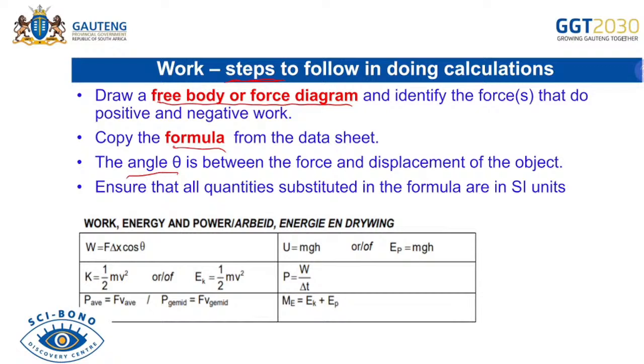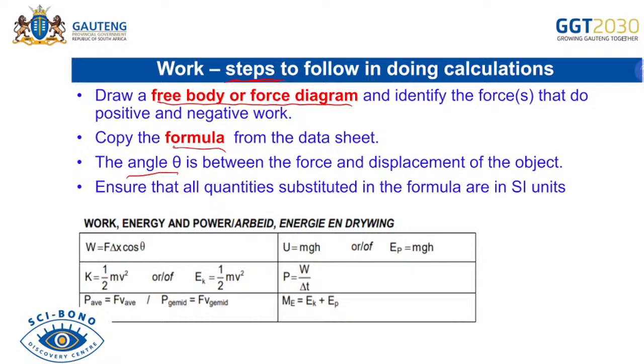I just talked about it: always look at delta x and F. If they're in the same direction, the angle theta is 0. If they are at 90 degrees, perpendicular to each other, the angle will be 90 degrees. And if the force and the displacement are in opposite directions, theta will be 180, so negative work will be done.